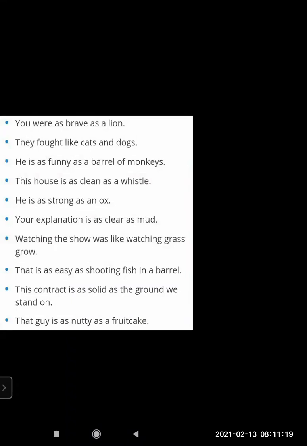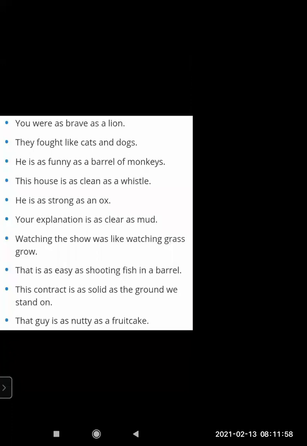You were as brave as a lion. They fought like cats and dogs. We say when people fight, we say they fight like cats and dogs. So much mischief they do. He's as funny as a barrel of monkeys, like a group of monkeys. That person is doing all mischief. His house is as clean as a whistle. He is as strong as an ox. His strength is compared with an ox. Your explanation is as clear as mud. The way of explaining is compared to the clearness of the mud.